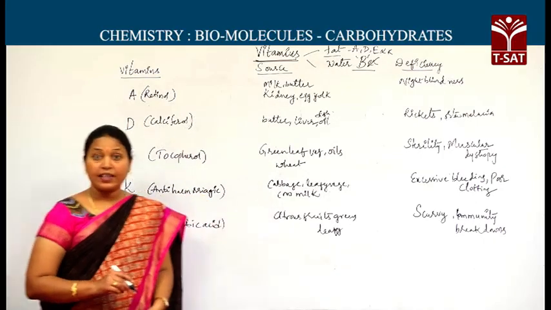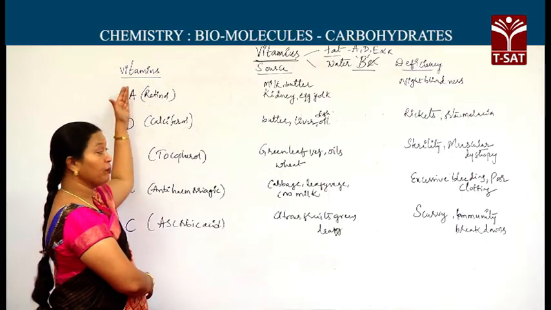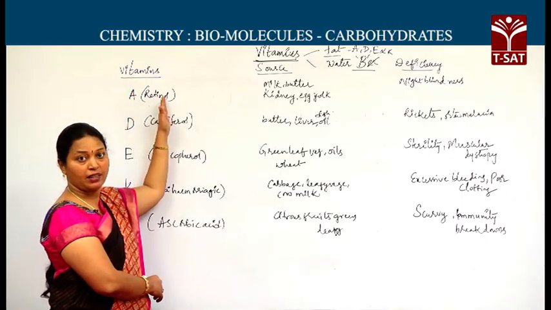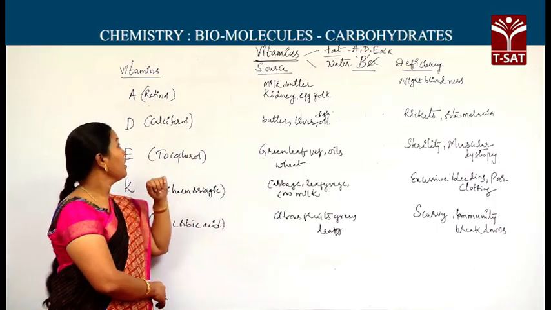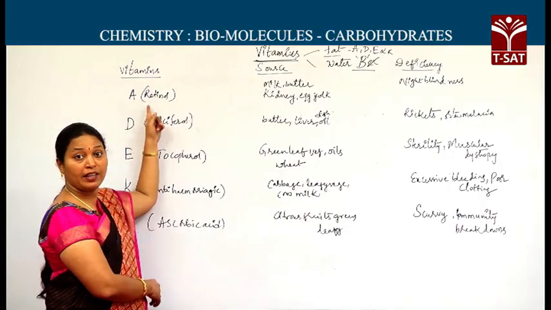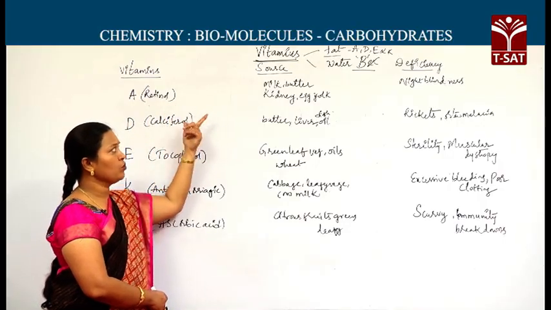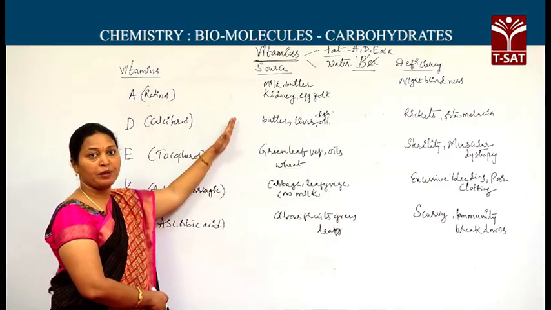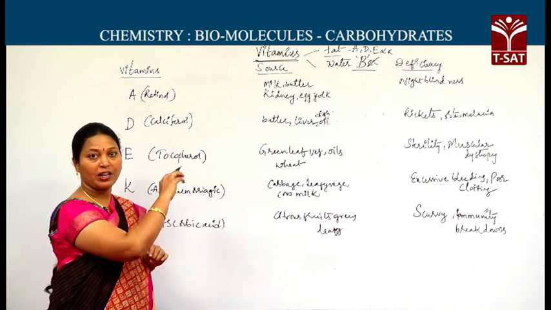Next, another aspect of these vitamins: you have to remember the scientific or chemical names, sources, and deficiency diseases. Vitamin A, its chemical name is retinol. The sources, as you know from your school standard, and again I am repeating here: milk, butter, kidney, egg yolk, meaning the yellow part of the egg.